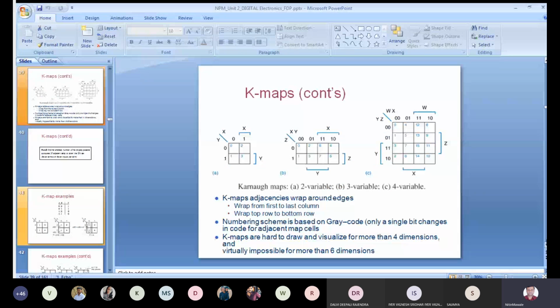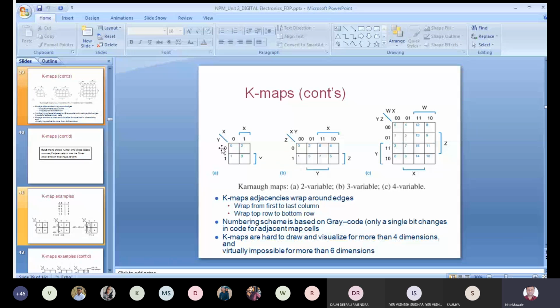Now these are nothing but K-map formats. You can take a snapshot of this. I will give some stress on this point because it is very, very important. The first part is a 2 variable K-map. As discussed earlier, the number of cells is 2 raised to power n, where n is the number of variables.